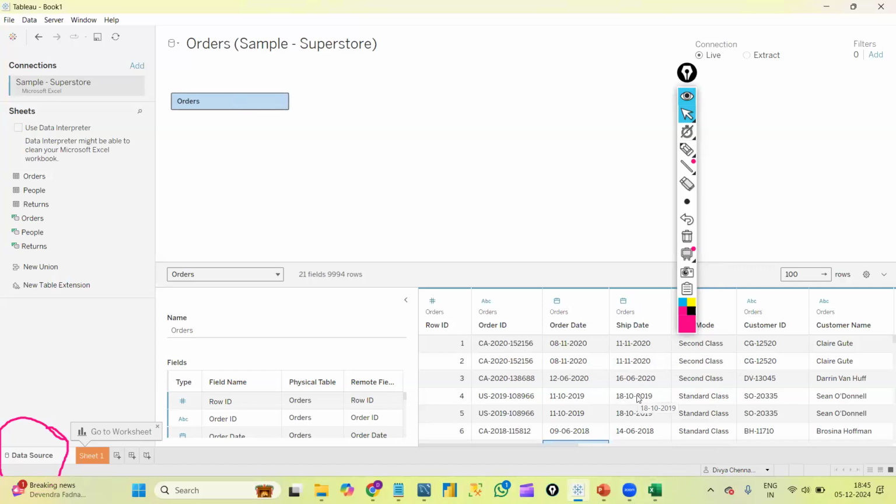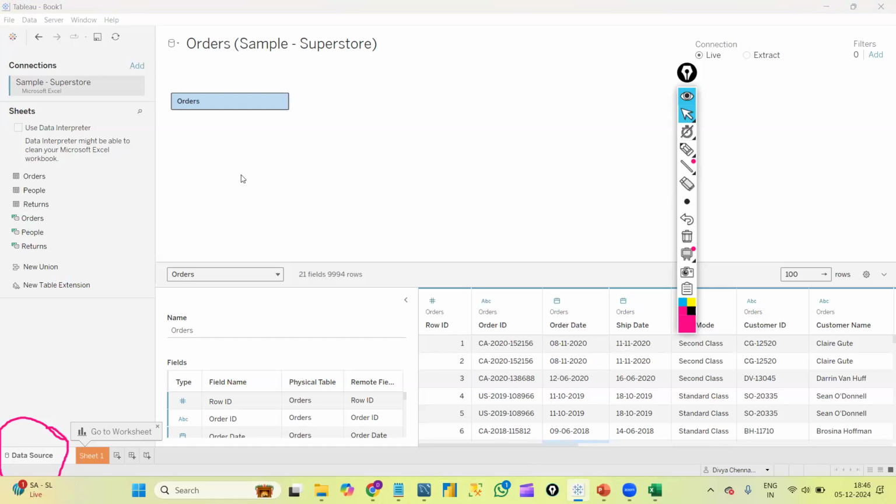If it is SQL Server or any database, we will create tables in the SQL Server only. In real time, whenever we are working, we will get a ready-made database in which the tables are already created, right? If we want to create a new table, we will create it at the SQL level only. Once we connect that SQL to Tableau, we can preview the table details here. We won't create tables in Tableau. We will just connect to each and every data source immediately.